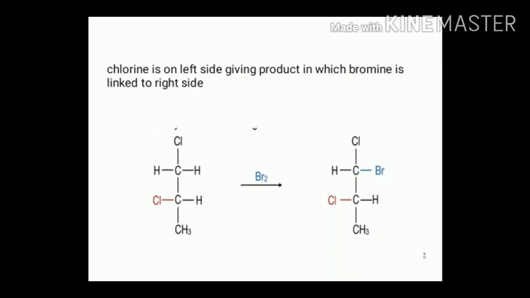In the next one, chlorine is on the left side, and when it is brominated, it gives a product where bromine is linked on the right side. So this type of reaction is called a stereospecific reaction. Although this is an example of a substitution reaction, you must know about it.